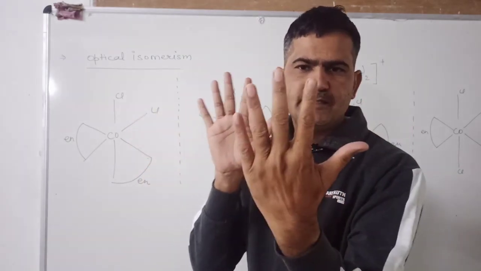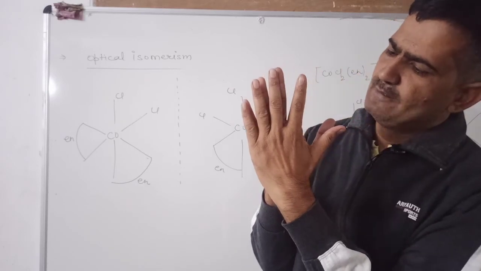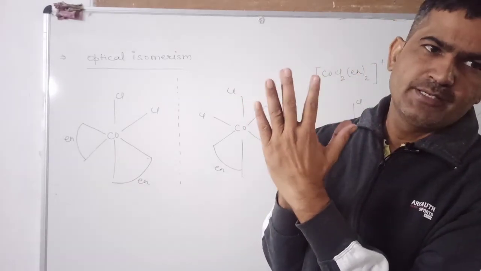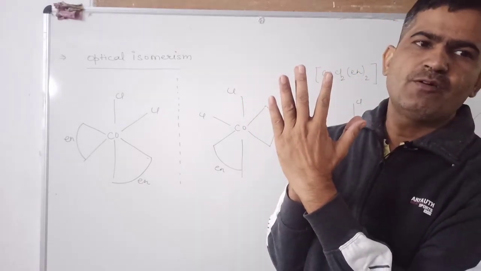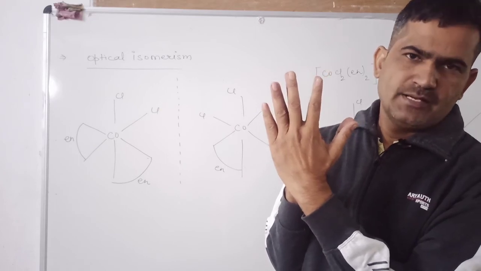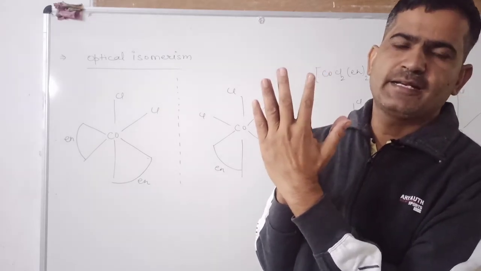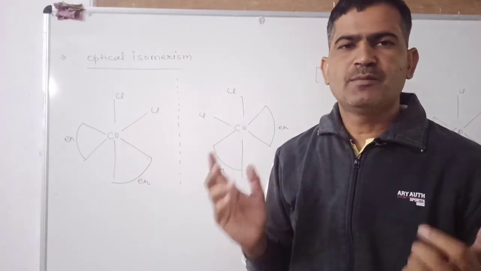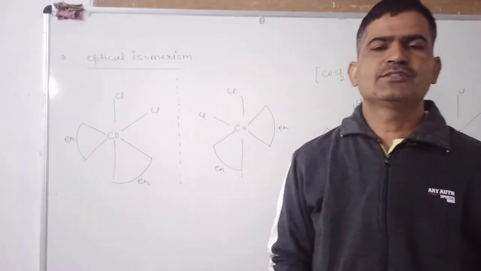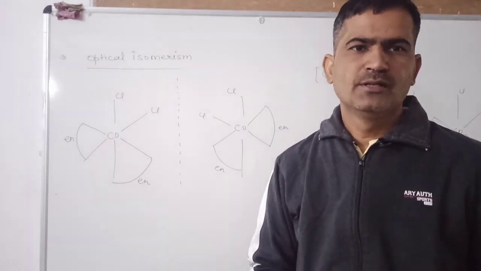If I place this image over this and it completely covers it, it means this is not a pair of enantiomers and this is optically inactive. By this you are able to understand the different kinds of isomers in coordination compounds.